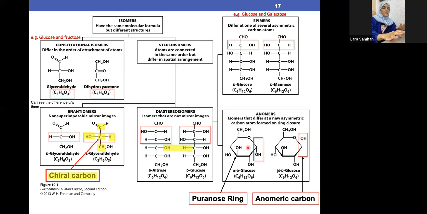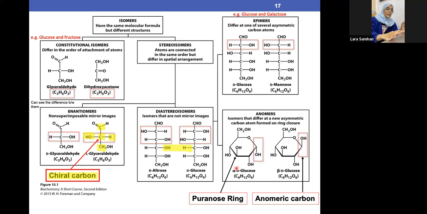D is on the right side. So basically in this structure, we don't know where's the right and where's the left because it's a ring-like structure. But if it was open, we would know that the OH was on the right side. Same goes for this one. D means the OH is on the right side. L means the OH is on the left side.